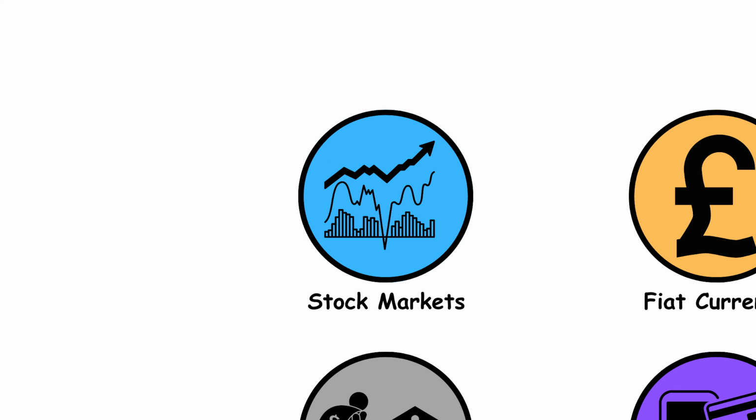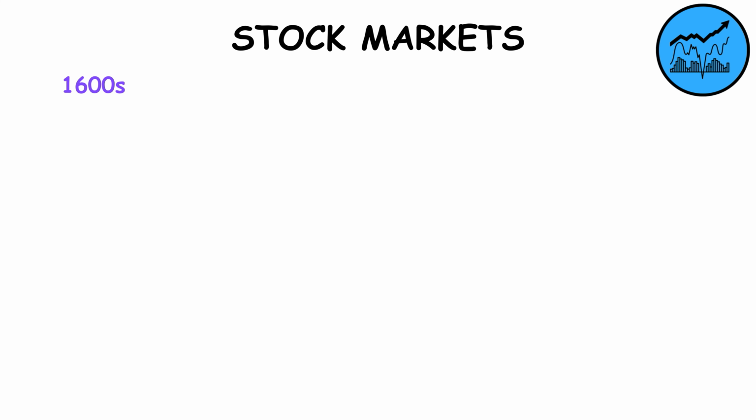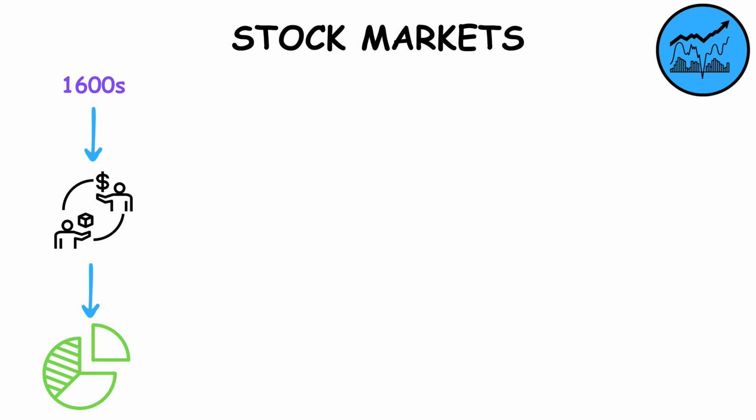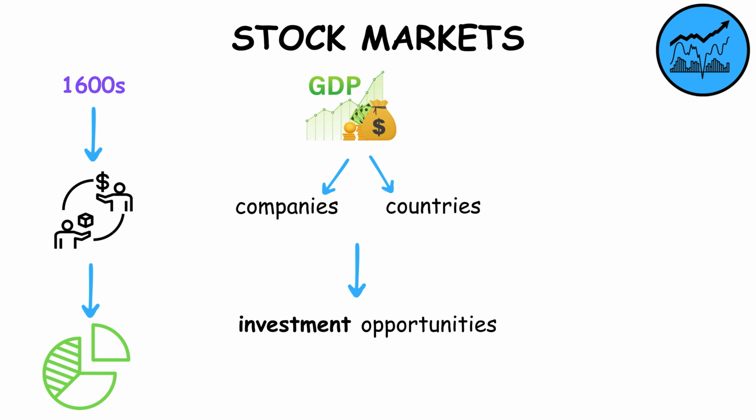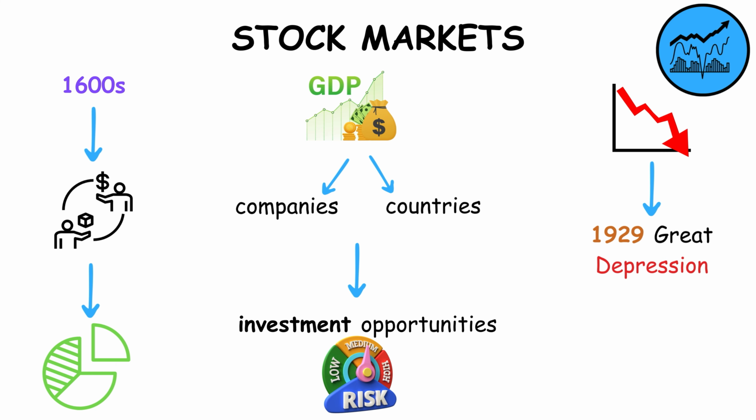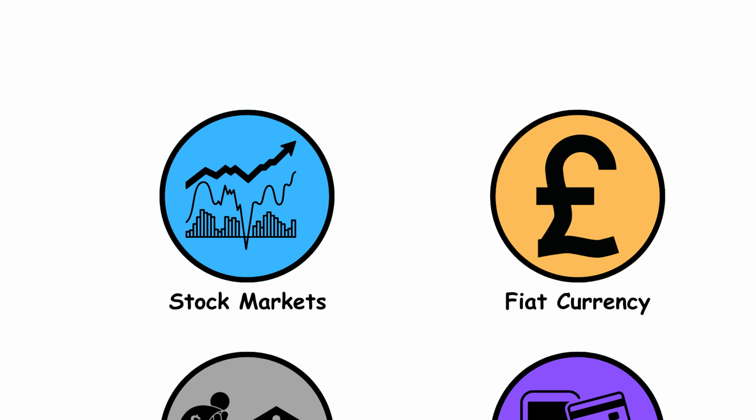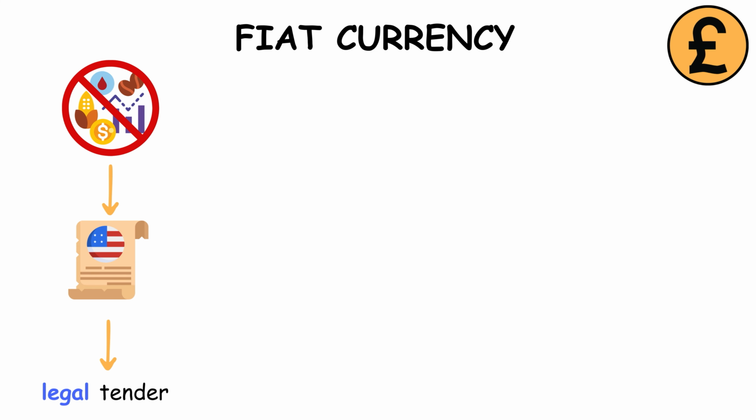Stock markets. Stock markets, existing since the 1600s, offer a platform for buying and selling company shares. They reflect the economic health of companies and countries. While offering investment opportunities, they also pose risks, as seen in crashes like the 1929 Great Depression and the 2008 financial crisis.